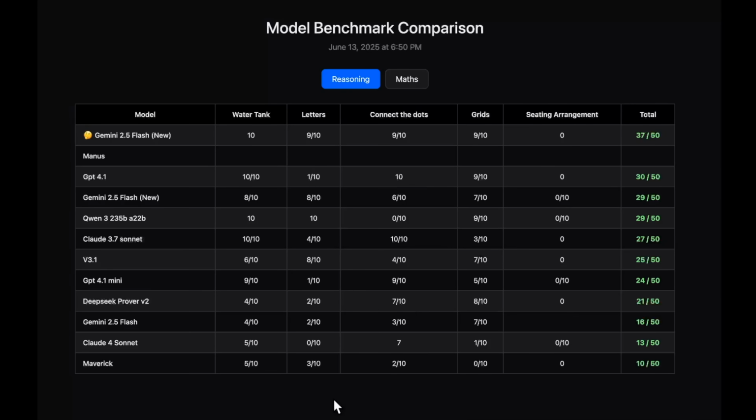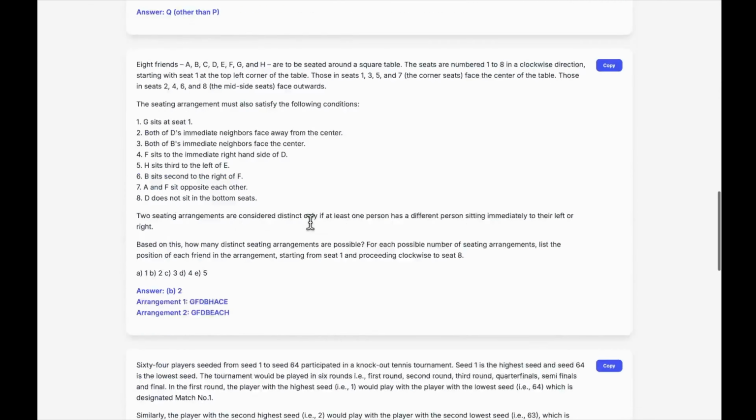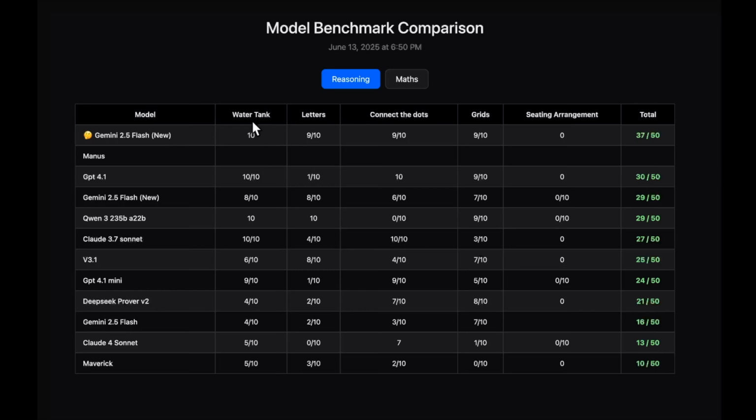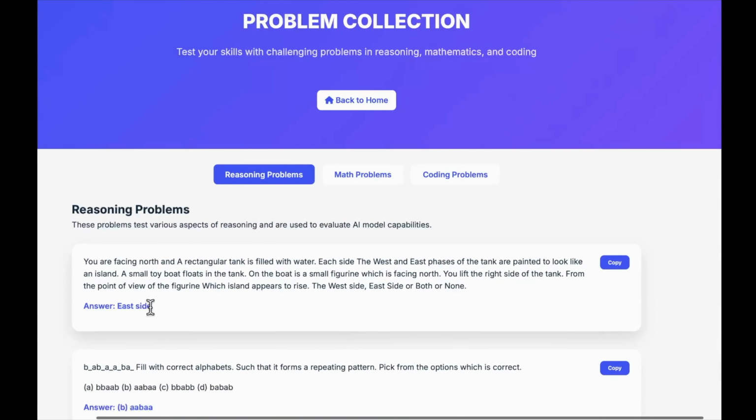I will also be introducing you to the questions. Here you can see I'm on my website. If I go to problem collections, all my questions are available over here. Starting off with the water tank question, this is the one. You can pause and have a look. The right answer is also mentioned.